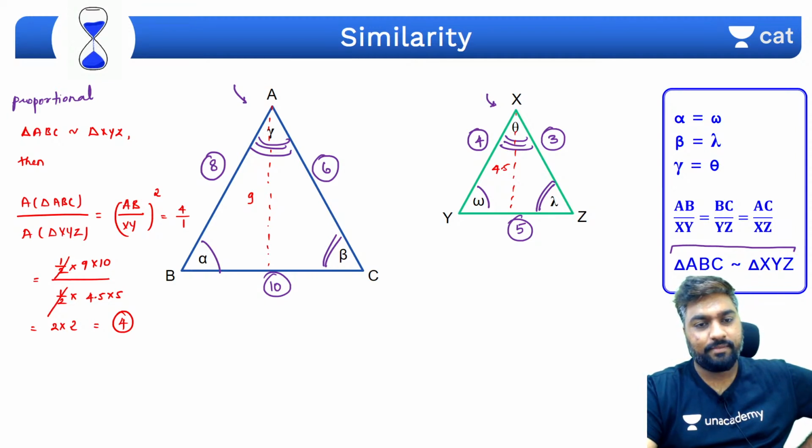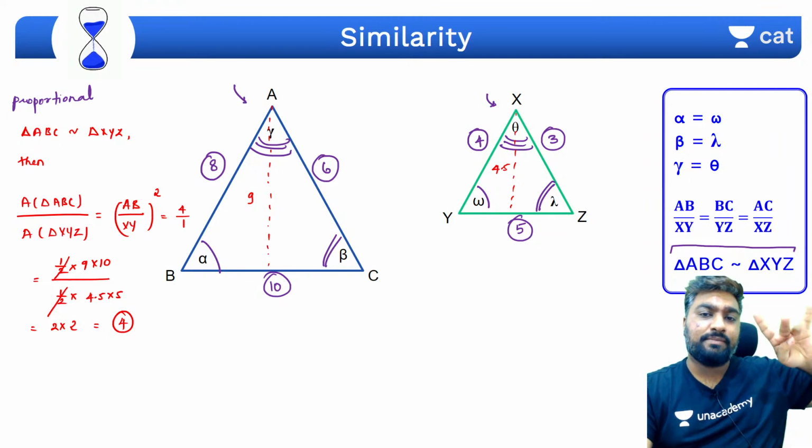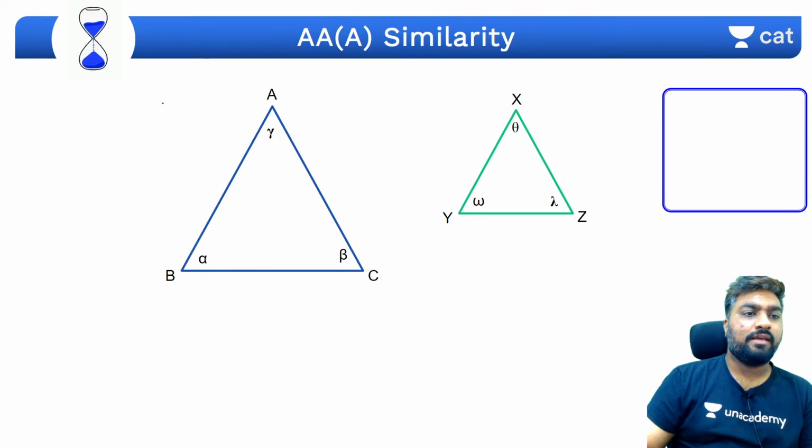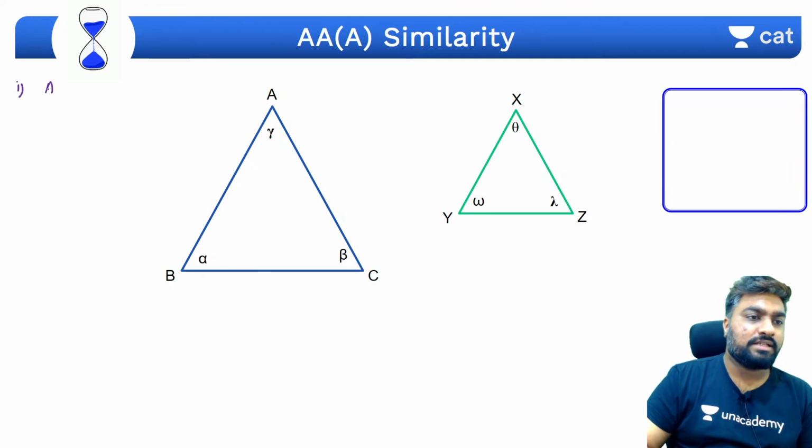Okay. So we've seen 4 types of congruency. Now let's see types of similarities. Yes, there's something called AAA similarity, which is angle, angle, angle. Yeah, angle, angle similarity में you don't need to check with the third angle.